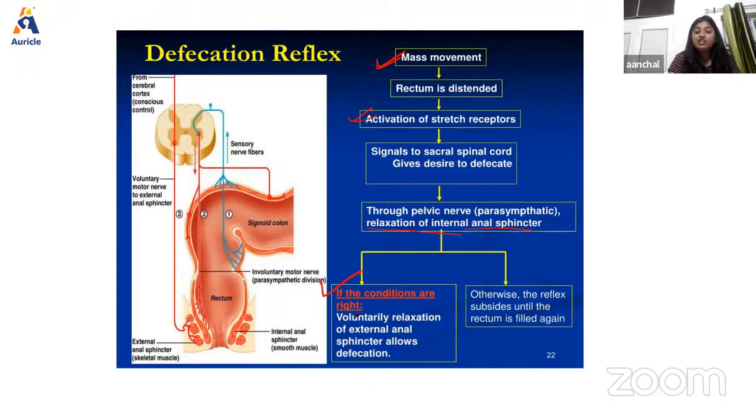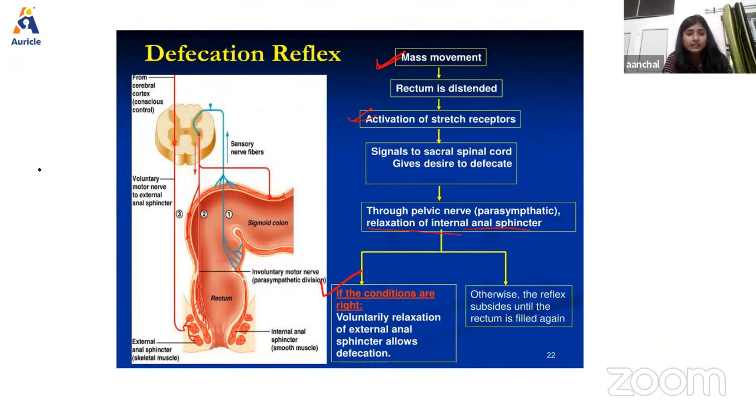And if the conditions are not right, what will happen? The feces will remain stored in the rectum, and the reflex subsides until the rectum is filled again. So this is all about the defecation reflex.